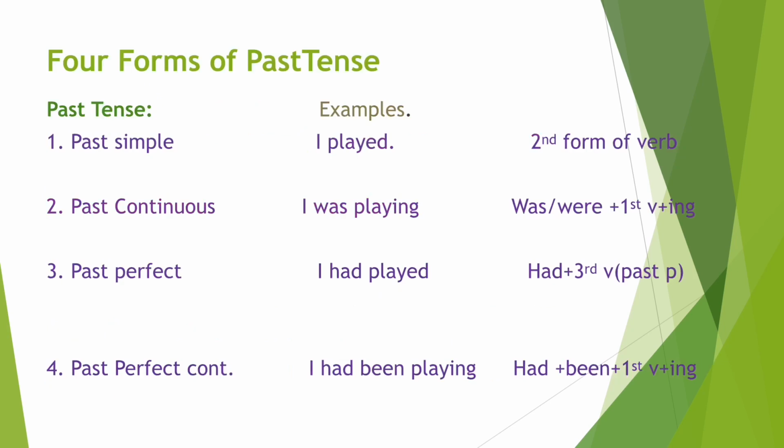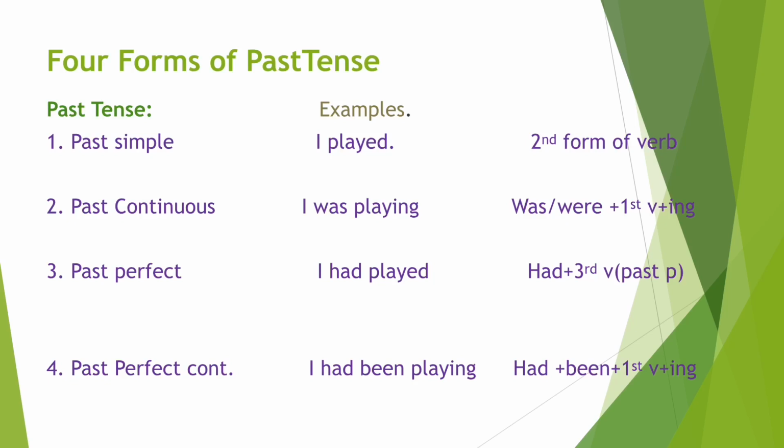Like the present tense, the past tense also has the following four forms. First one is past simple. Second form of verb is used here. Example, I played. And in second, past continuous tense, we use was or were and with first form of verb ing. See the example, I was playing.